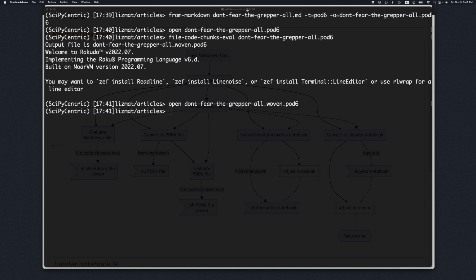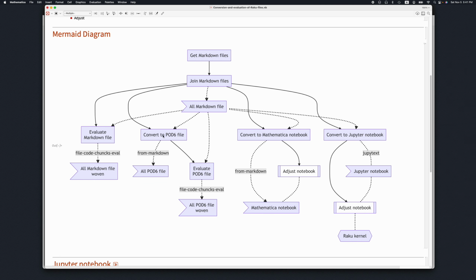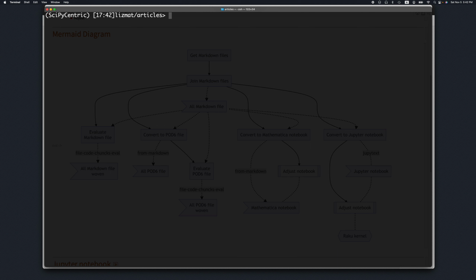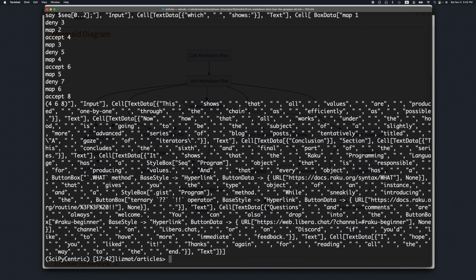Going back to this diagram, we did this first part. Now we're going to do conversions to Mathematica and show the evaluation there, and mention possible adjustments. I'm going to use the from-Markdown function. It's the same function, but I don't need all of these special options here. This is going to produce Mathematica notebook code.